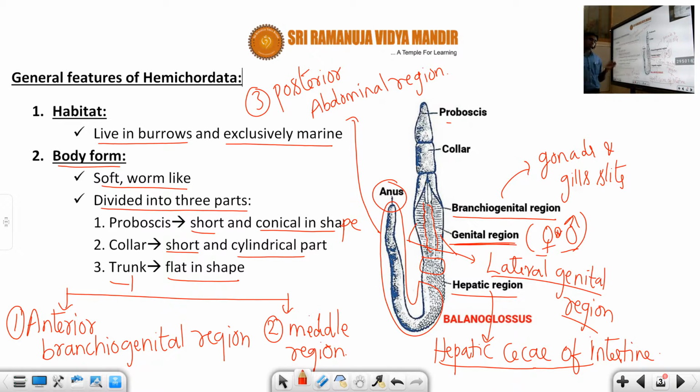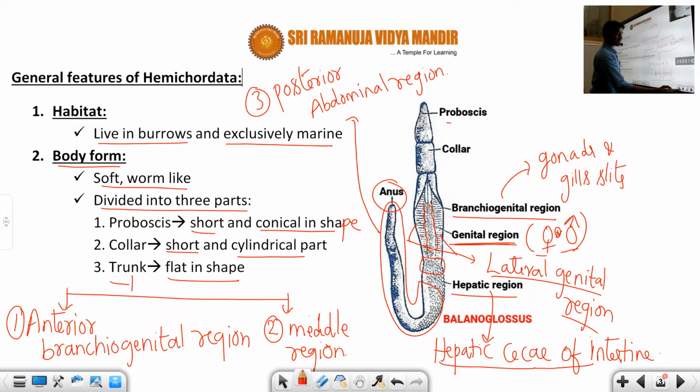Generally the trunk is made up of three important regions. The first is the anterior branchiogenital region, made up of the gonads and the slits, and also the genital region and the lateral genital region. The middle region represents the hepatic region, where the hepatic ceca of the intestine are present. The third is the posterior abdominal region, U-shaped in appearance, which terminates into the anus. Hope you understand today's concept.